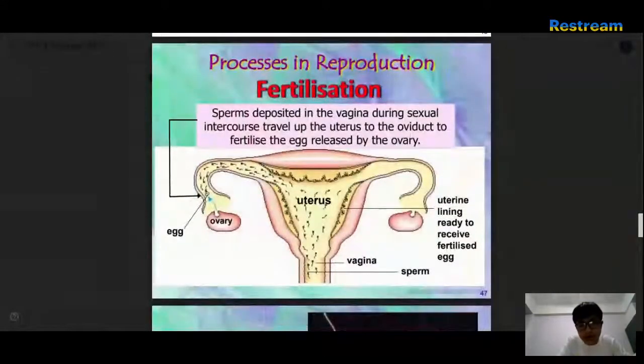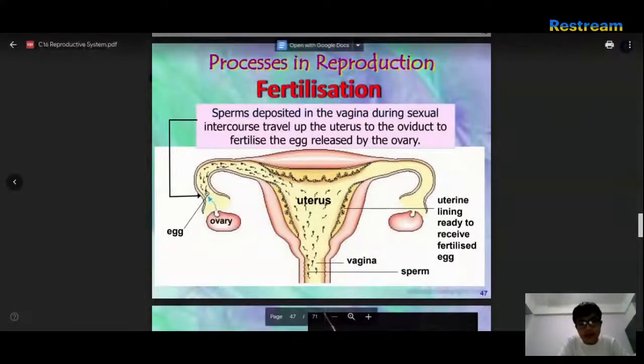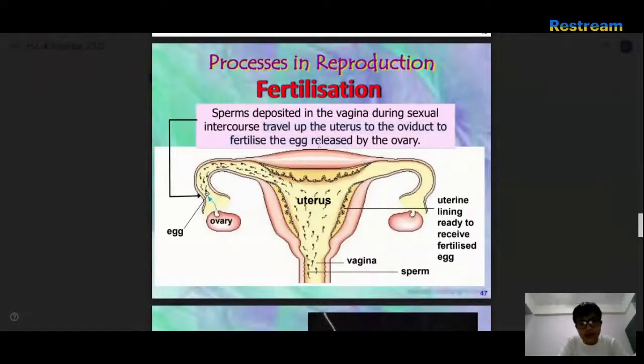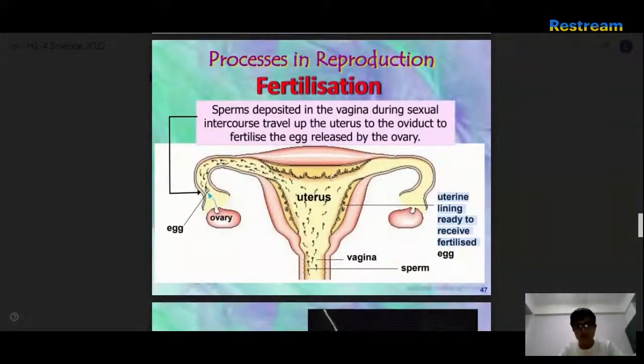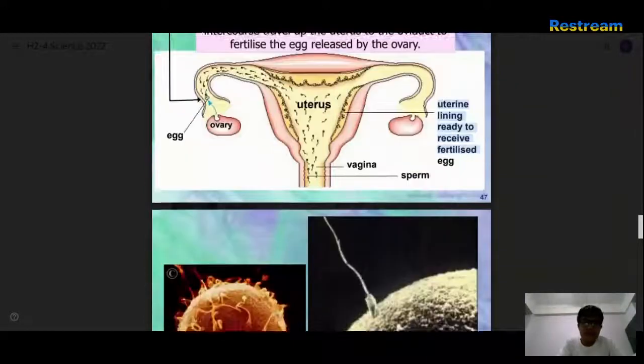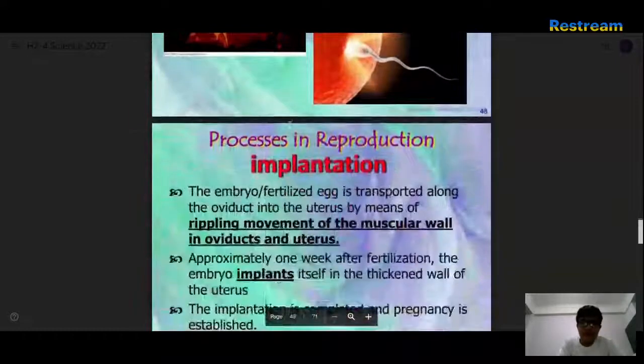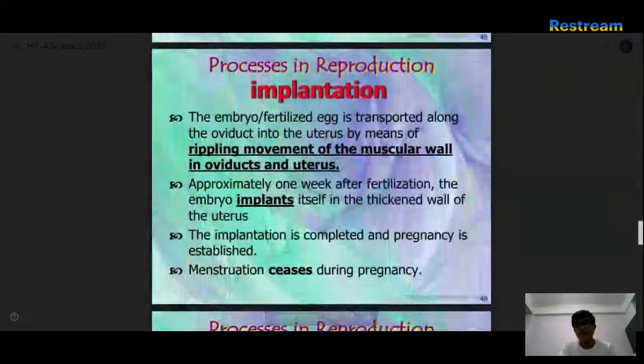Fertilization. Spermatozoids in the vagina during coitus travel up the uterus to the oviduct, where the fertilized egg is released by the ovary. Uterine lining ready to receive the fertilized egg. It looks so weird, gives me goosebumps.